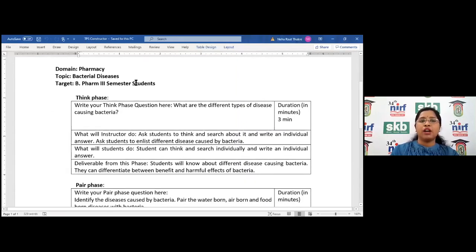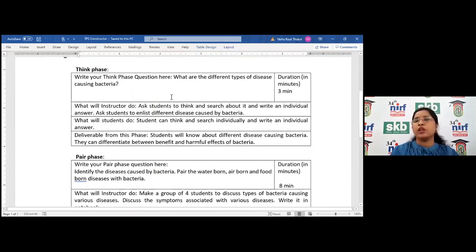Here we have given this resource, the think, pair, share activity. The domain is pharmacy, the topic is bacterial disease, and the target audience is the class, where we need to mention the semester. In the think phase, you can give a question like: what are the different types of diseases caused by bacteria? Then you can set the duration, so students need to give their answer in 3 minutes only.